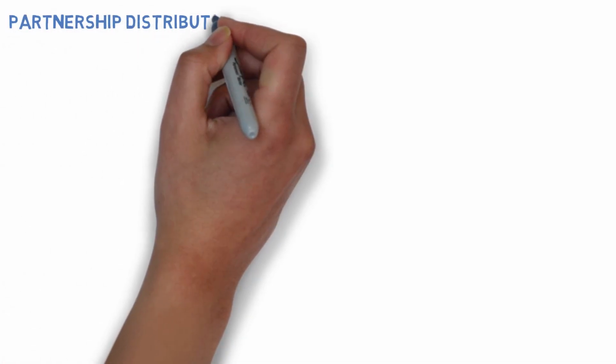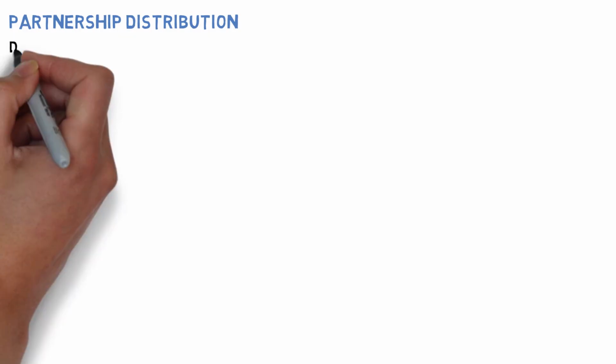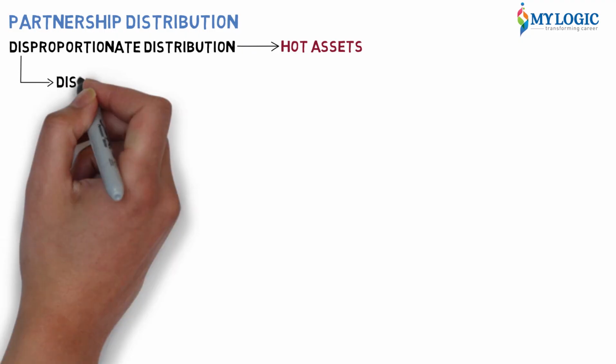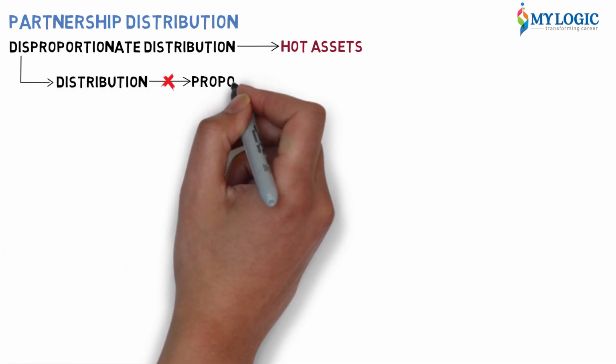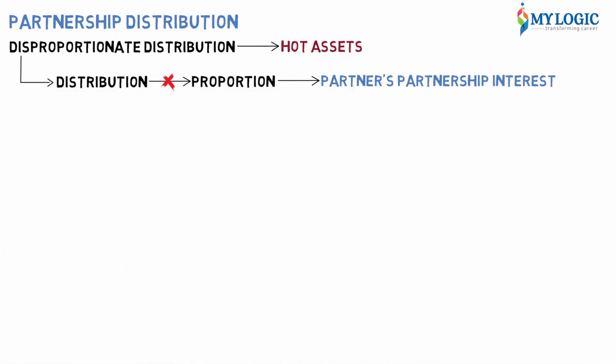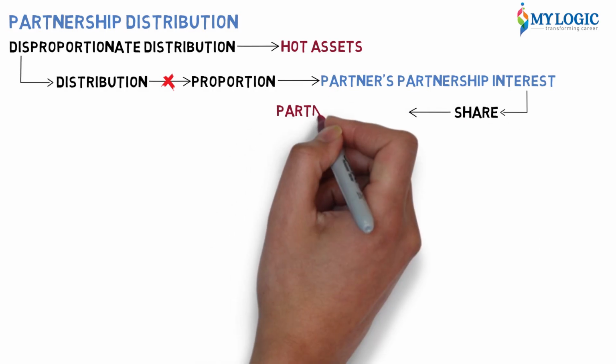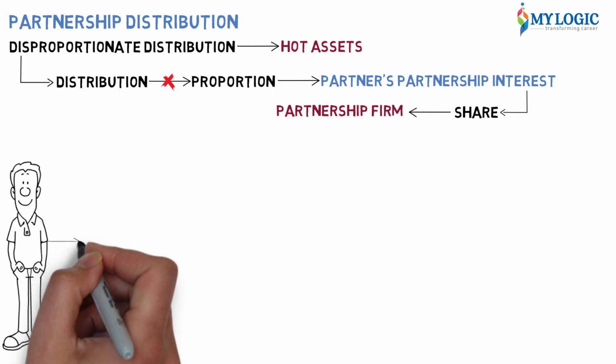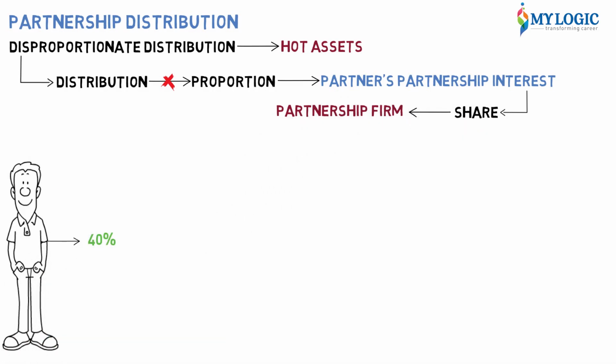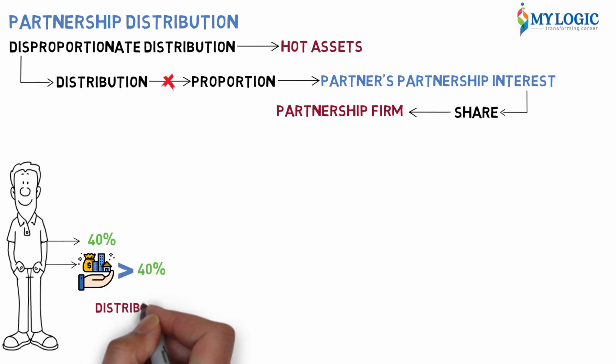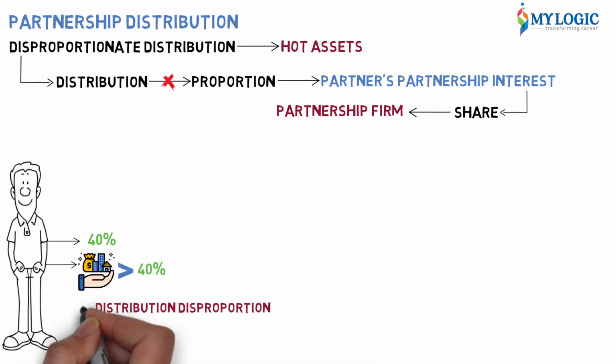Partnership distribution. In this, we are looking at disproportionate distribution of hot assets. Disproportionate distribution means distribution which is not in proportion to the partner's partnership interest or his share in the partnership firm. So suppose a partner owns 40%, but he gets assets worth more than 40%. That is a disproportionate distribution of the assets.